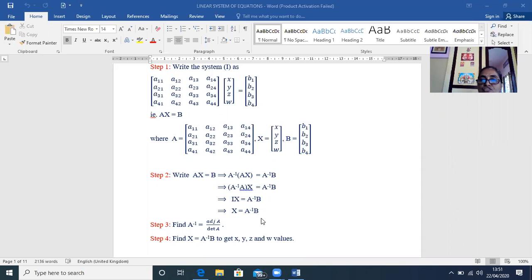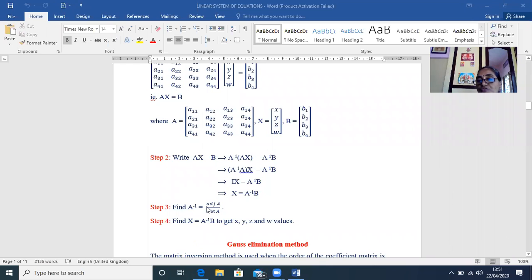So what you have to do is, first you find the inverse of the matrix. You know how to find the inverse of the matrix: adjoint A by determinant A. How will you find the adjoint of a matrix, girls? The adjoint of a matrix is the transpose of the matrix of the cofactors. For every element you find the cofactor, you get a matrix, and you take the transpose of that matrix, not the inverse, which will give you adjoint of A.